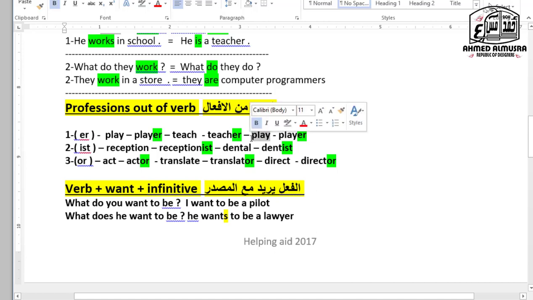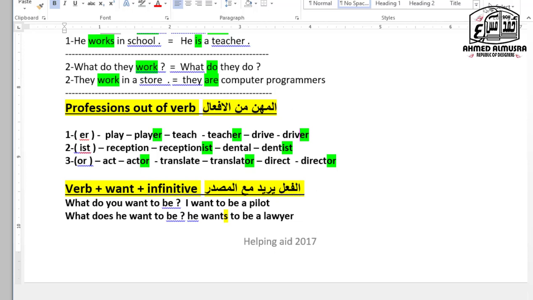So here we're going to have this drive, then we're going to have this one here as driver. Drive, driver. Then IST: reception, receptionist. Dental, dentist. So pay attention to this one because I'm going to get the professions out of it. The last one, which is OR: act, actor; translate, translator; direct, director.